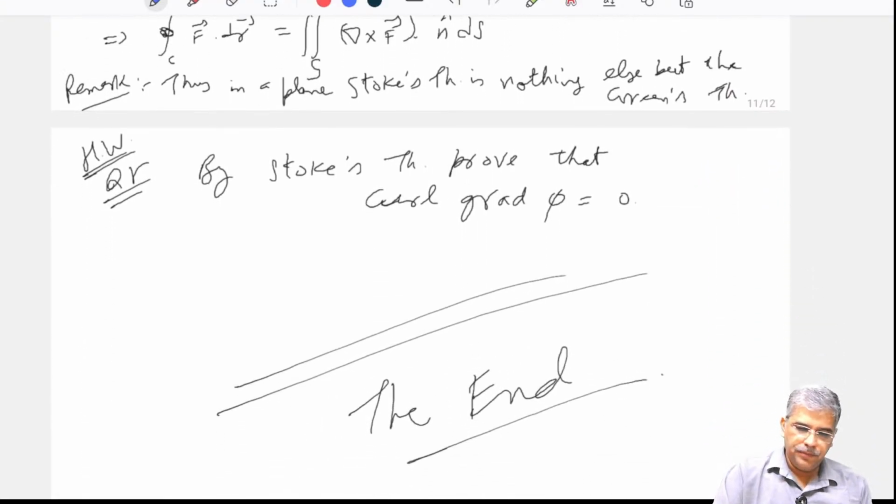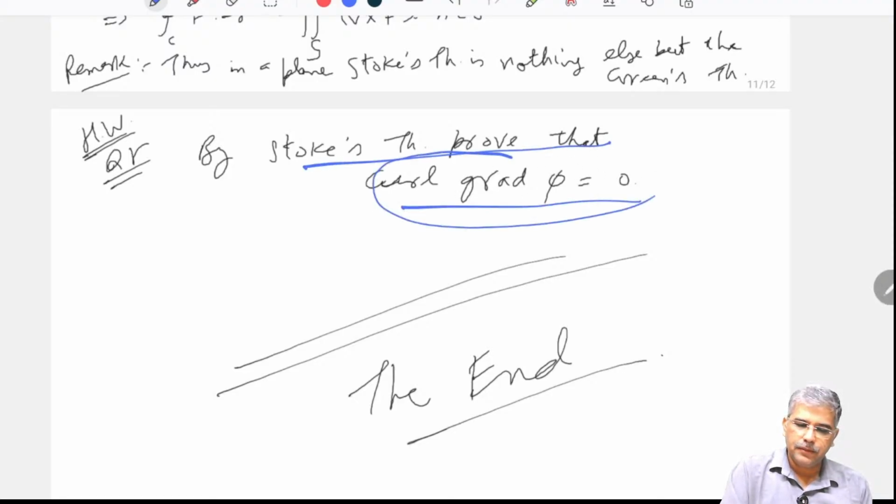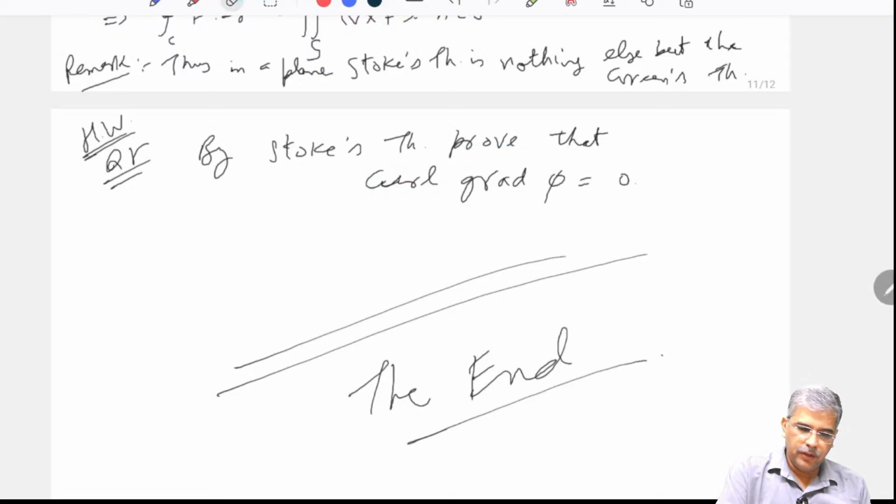And one question I am giving you as homework: by using Stokes theorem, this was a property we discussed while discussing the differential calculus of vectors. We had done this one by the other method. So here you have to try it out by using Stokes theorem. So this is your homework.